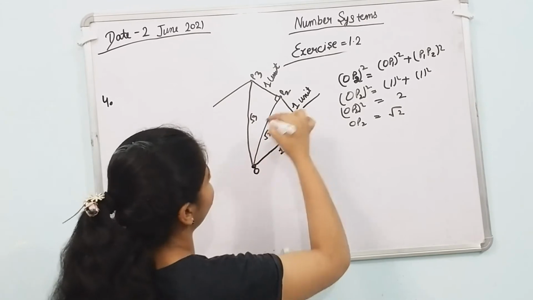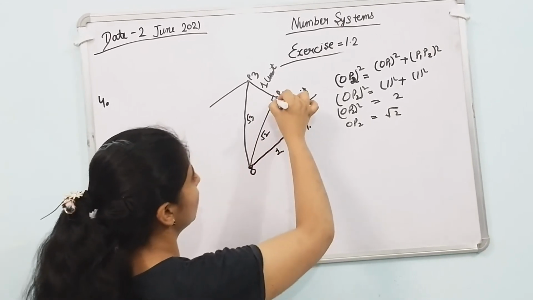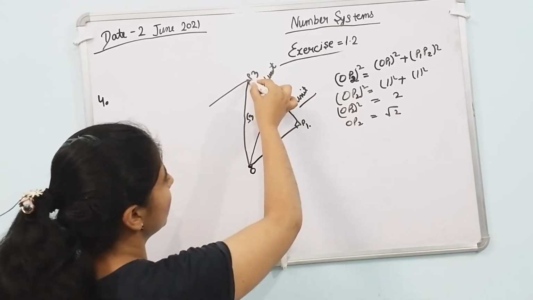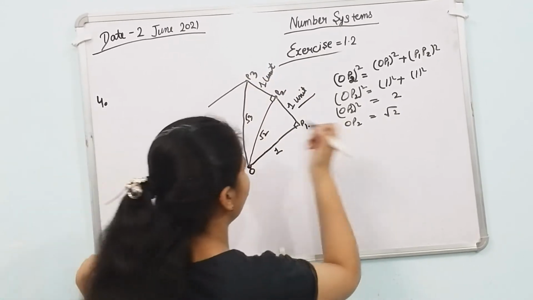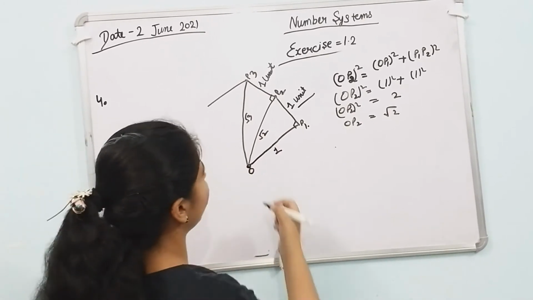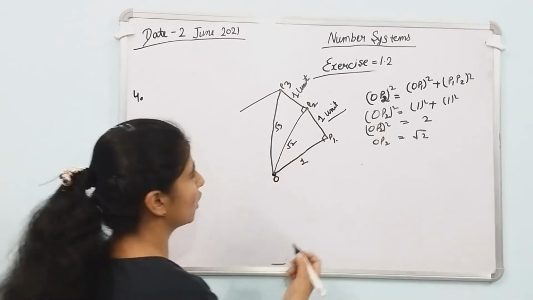And like that we draw a line root 2 and take a perpendicular of 1 unit from P3 to P1. And by this, solve this triangle with the help of Pythagoras theorem.